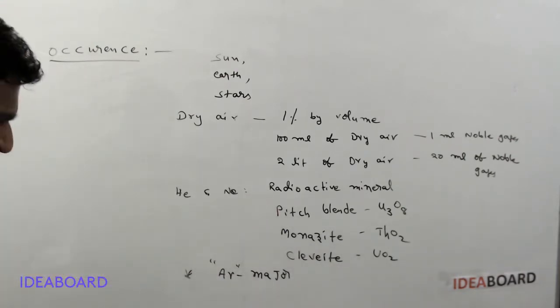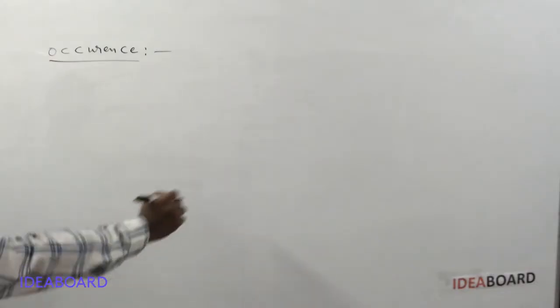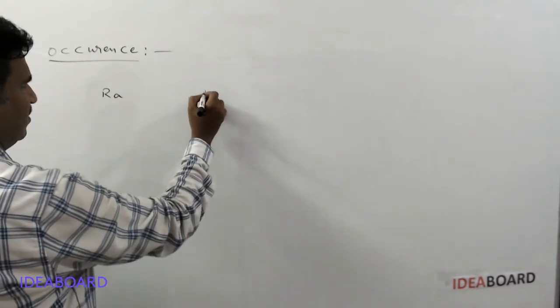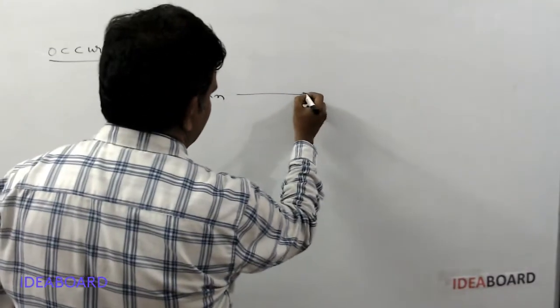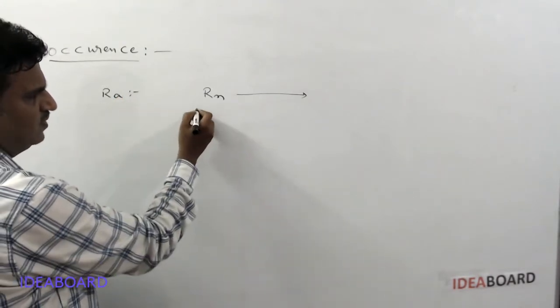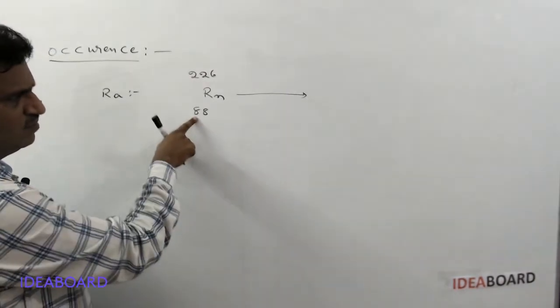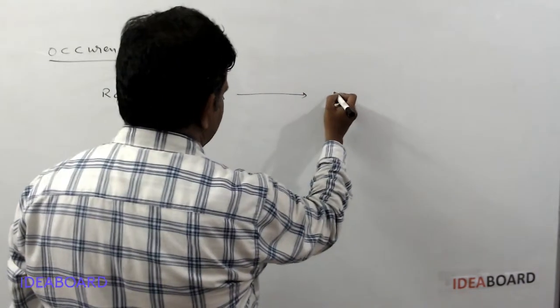I will give the order also. And next, krypton and xenon are very rarely available. And radon, here I will give it. Radon is obtained by the radioactive disintegration of radium. How will radon be formed? Radium 88, 226. It is the atomic number and this is the mass number. It is the representation of a radioactive nuclide.